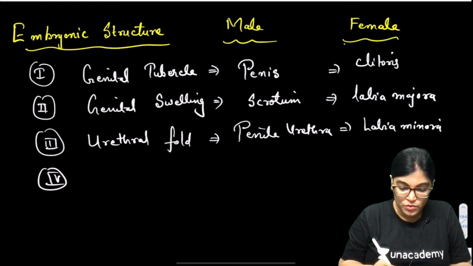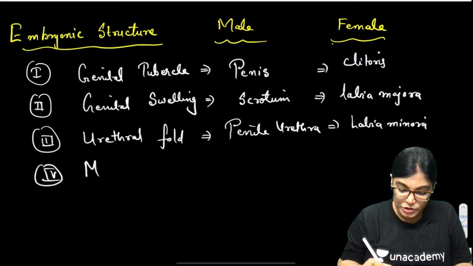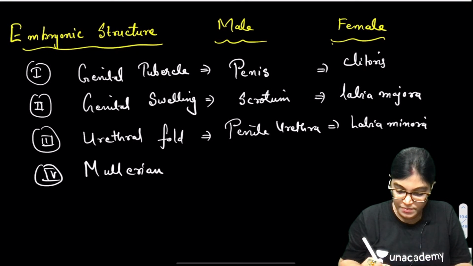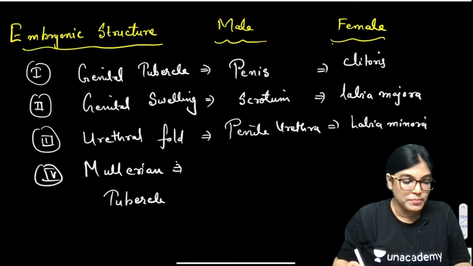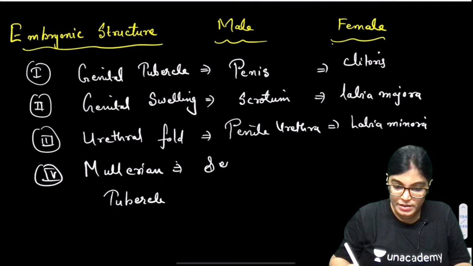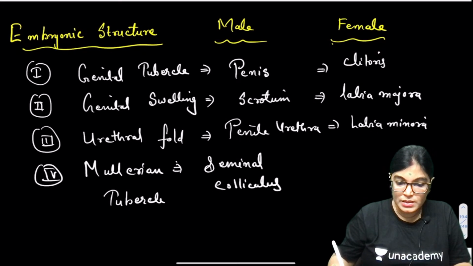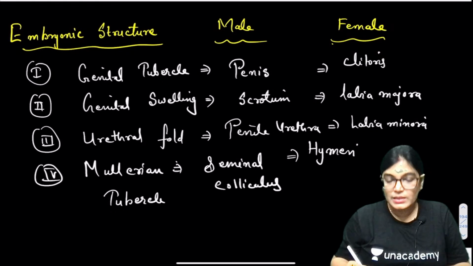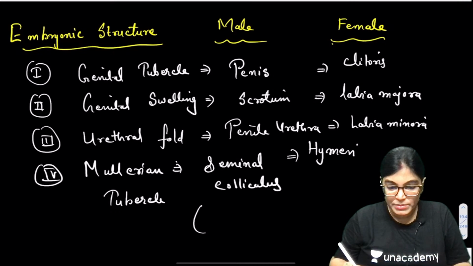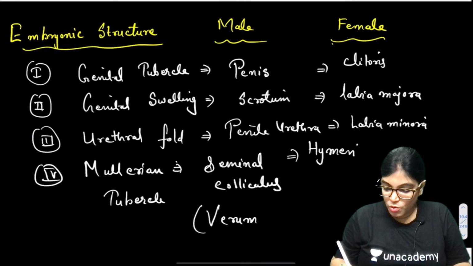Now the fourth structure I want to tell you is the Mullerian tubercle. In case of males it gives rise to the seminal colliculus, and in case of females it gives rise to the hymen. Can anybody tell me the other name of seminal colliculus? It is also called verumontanum.